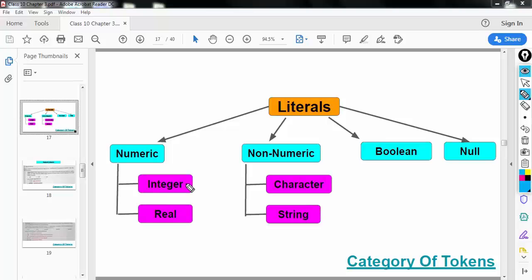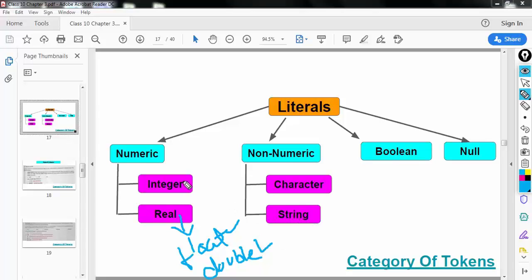Okay, for example, real numbers are represented as float or double. So float is a keyword, double is a keyword in Java. So all these keywords are known as data types.